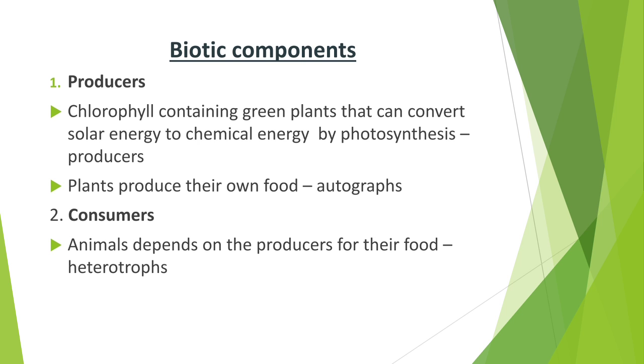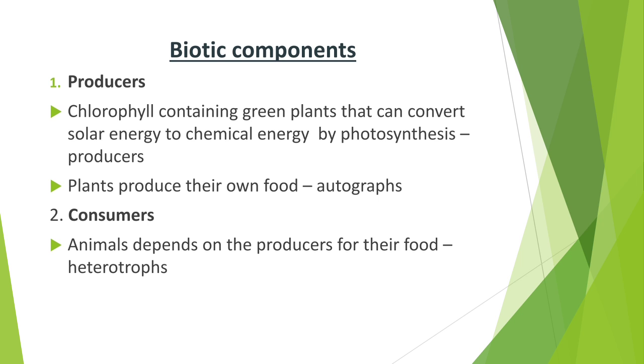Here the cow cannot prepare its food, so it depends on the producers. So it is known as a heterotroph. Animals are known as heterotrophs because they cannot prepare food themselves.